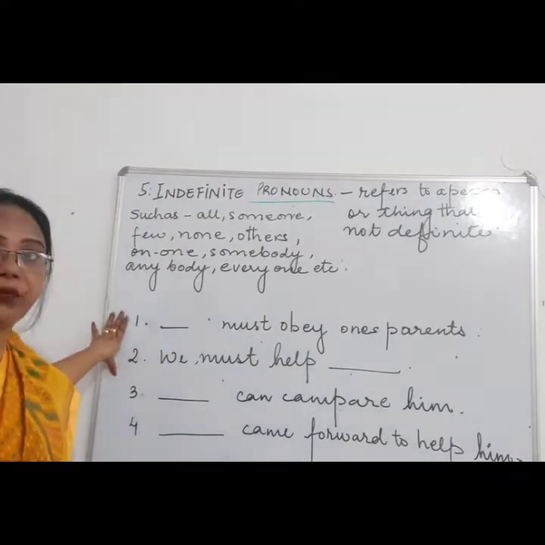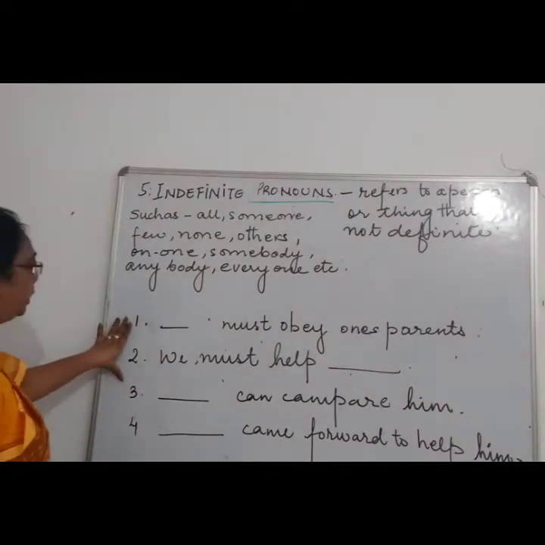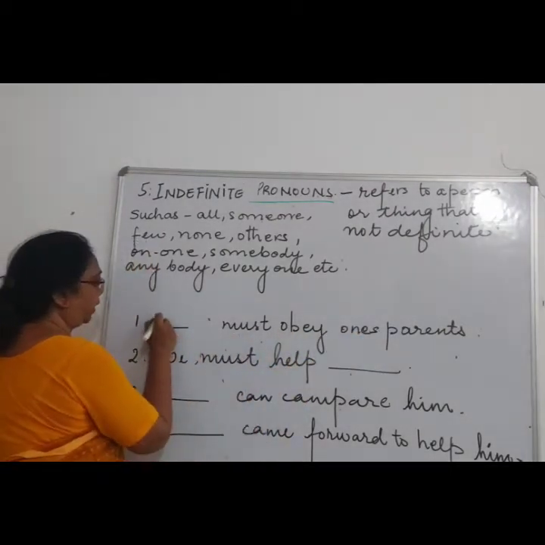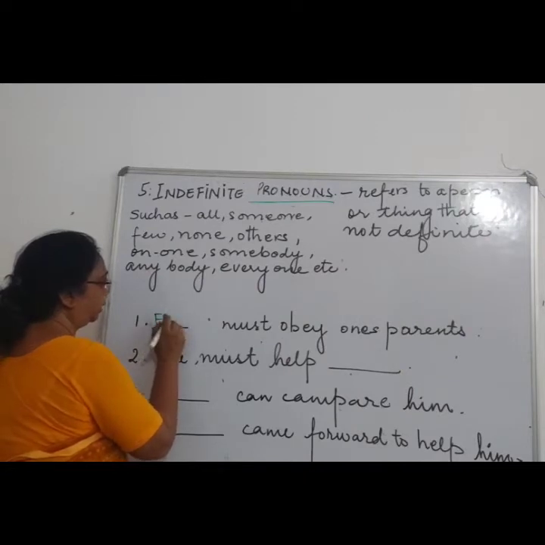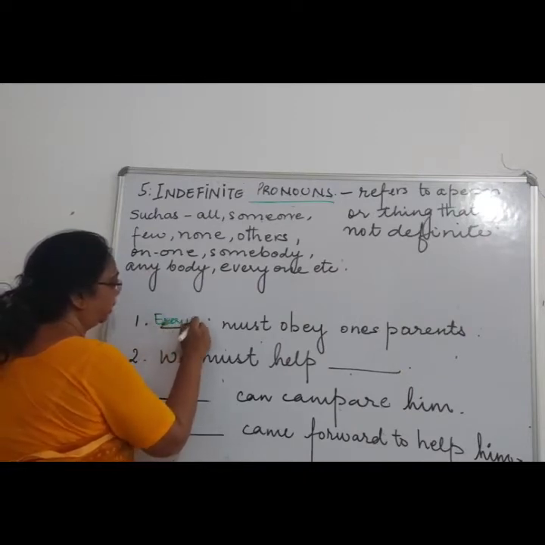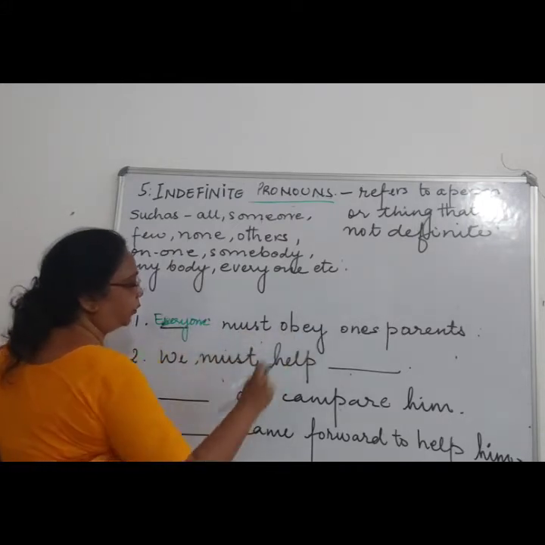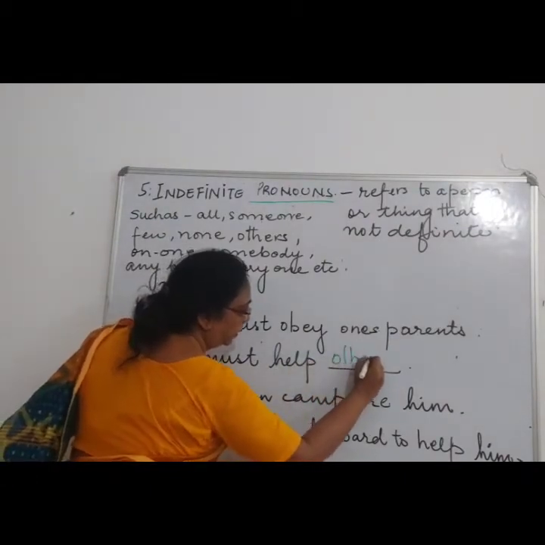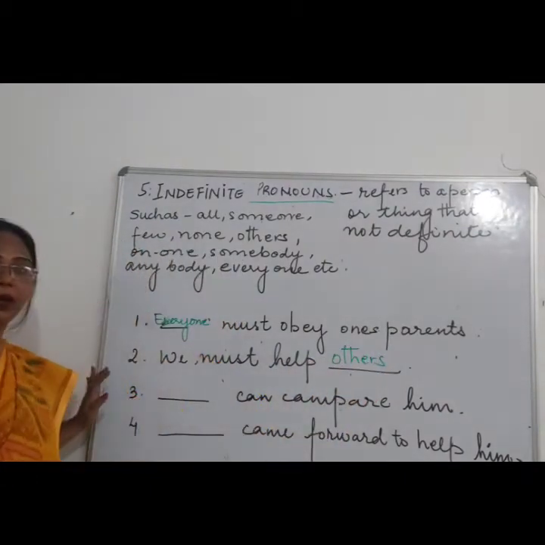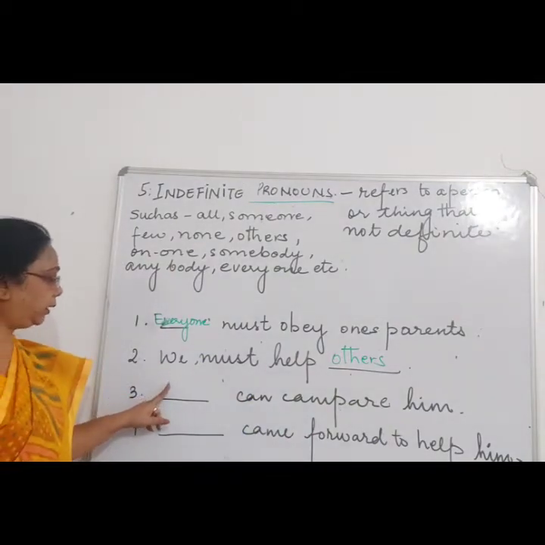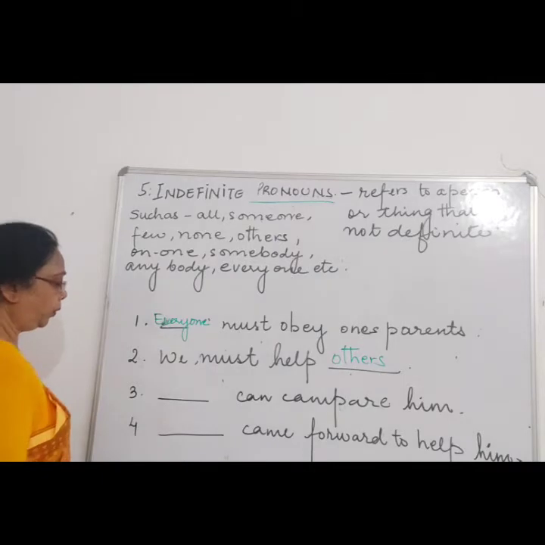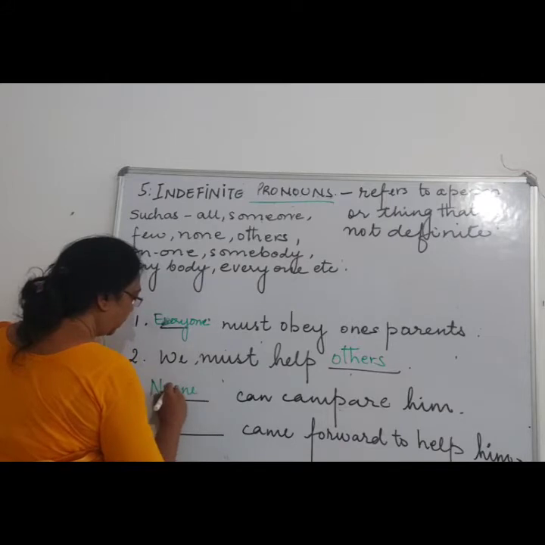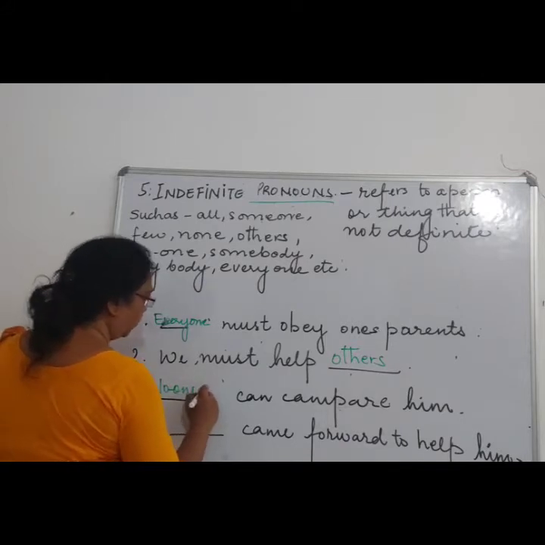Now let us fill some indefinite pronouns in these blanks. Dash must obey one's parents. Everyone must obey one's parents. We must help others. So, next is Dash can compare him. No one, yeah, nobody.